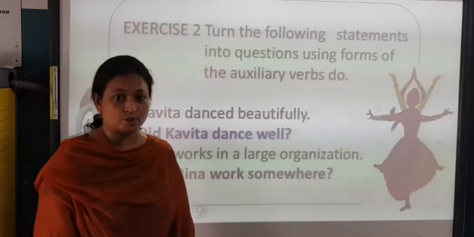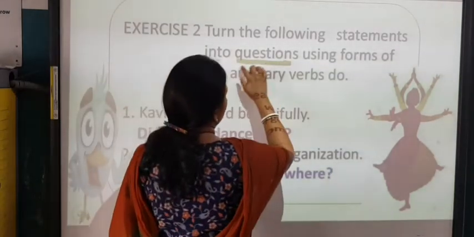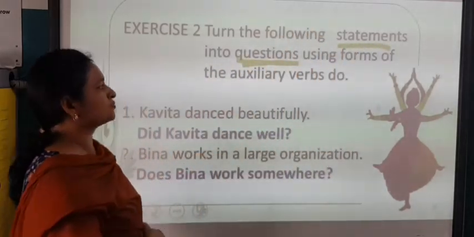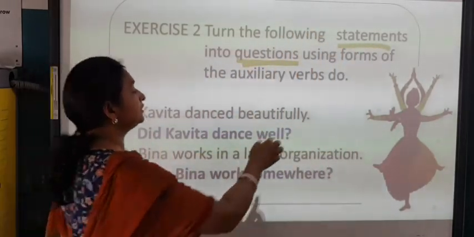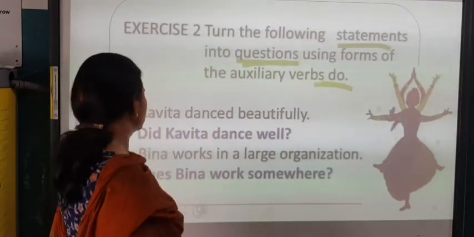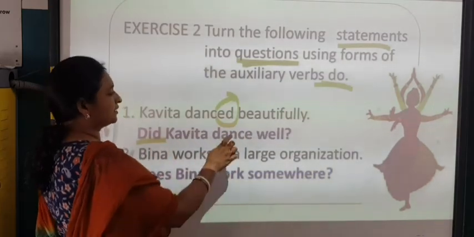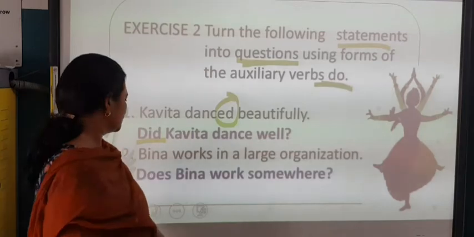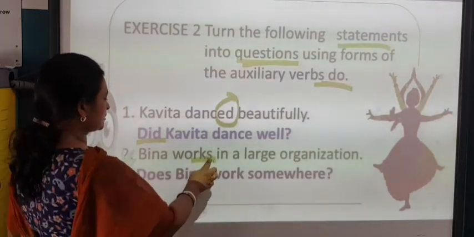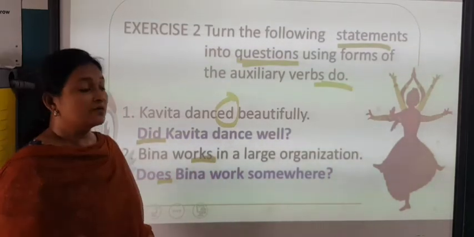Let's do exercise 2. Turn the following statements into questions. Okay, you have to change it into questions, using forms of the auxiliary verb do. Which primary auxiliary verb are we using here? Do. Kavita danced beautifully. Because ed is there, we will be writing did Kavita dance well? Beena works in a large organization. Because of this S, we will be writing does. Does Beena work somewhere?